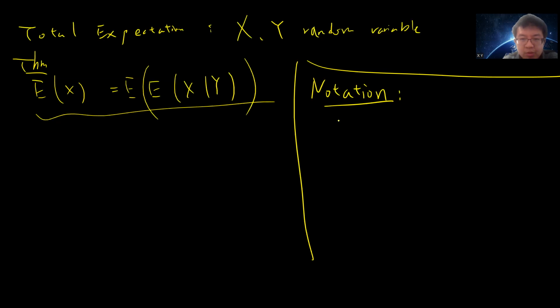Since everything is finite, you have a joint probability distribution P, such that you can talk about the probability that X equals small x and capital Y equals small y.